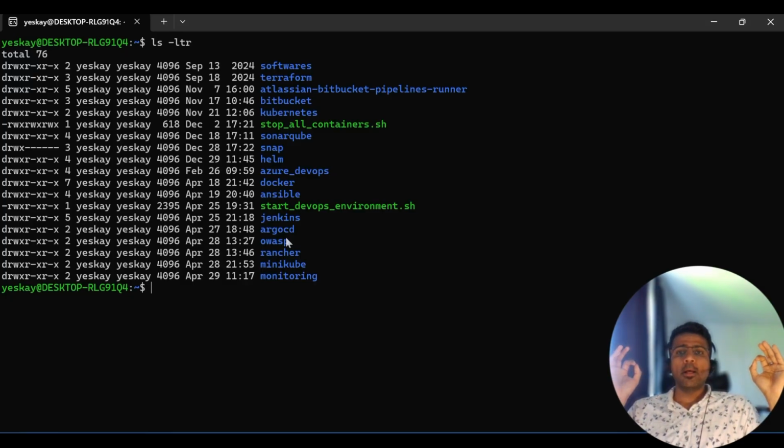Right. Now, the use case is, when I start my DevOps environment with 10 different applications, number one, I want to have a UI that will give me a consolidated list of containers that are up and running, what application is running on what port, and the URL that will help me to navigate to the login page.